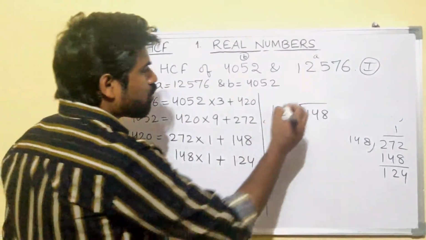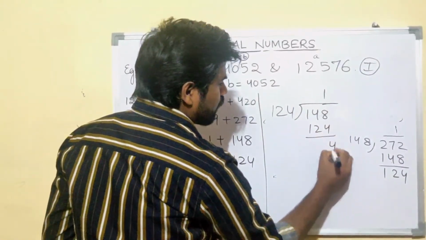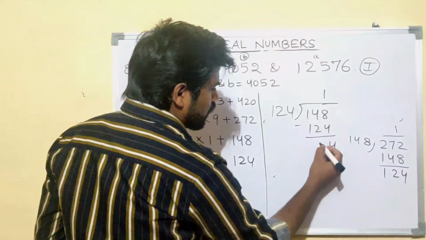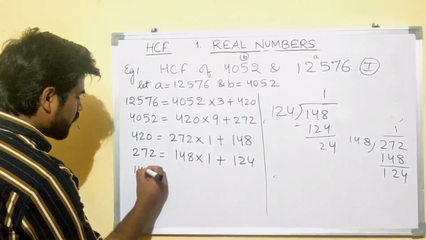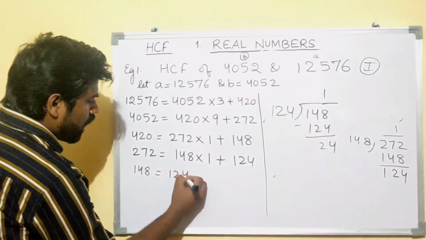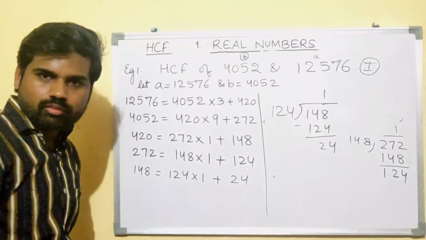Here also it will be by 1 time only. You will get the remainder as 24. Write it here that 148 equals 124 into 1 plus 24.